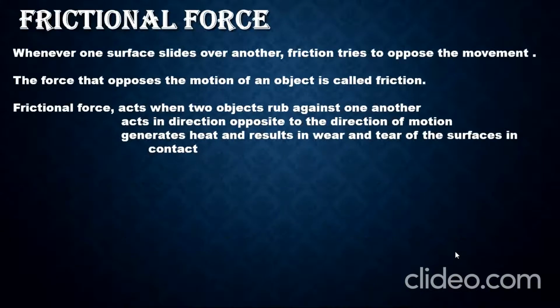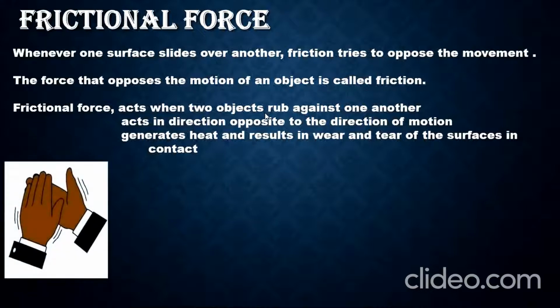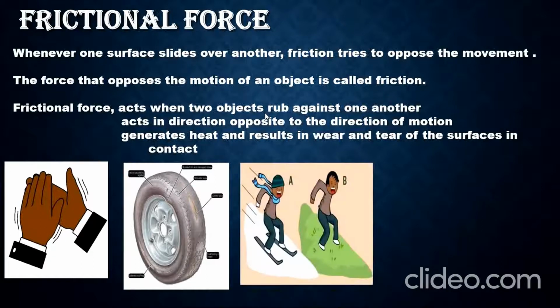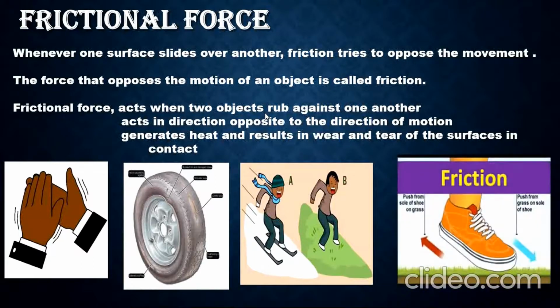Frictional force. Whenever one surface slides over another, friction tries to oppose the movement. This opposing force is known as frictional force. Frictional force acts when two objects rub against one another. It acts in the direction opposite to the direction of motion. It generates heat and results in the wear and tear of the surfaces in contact.